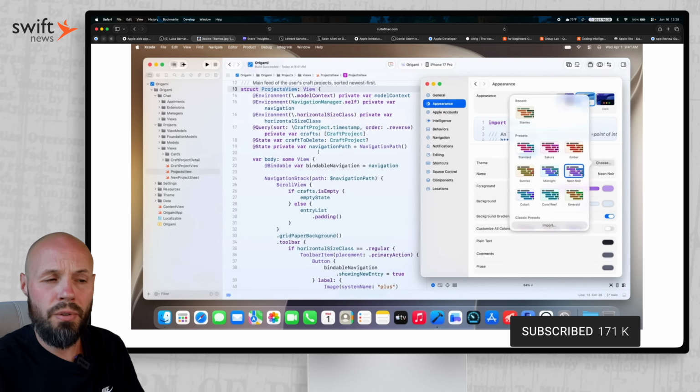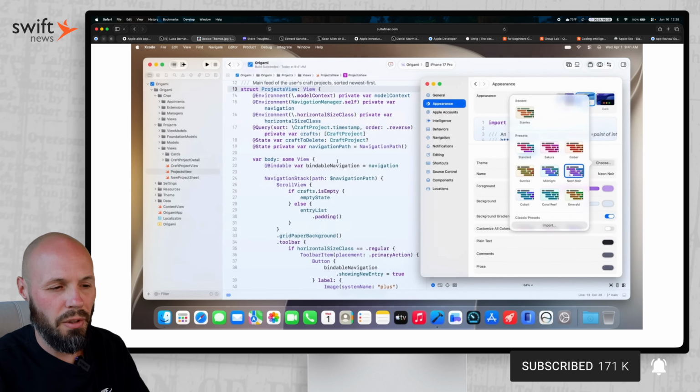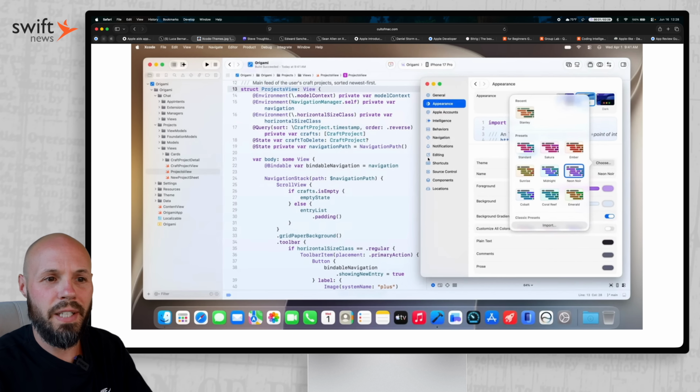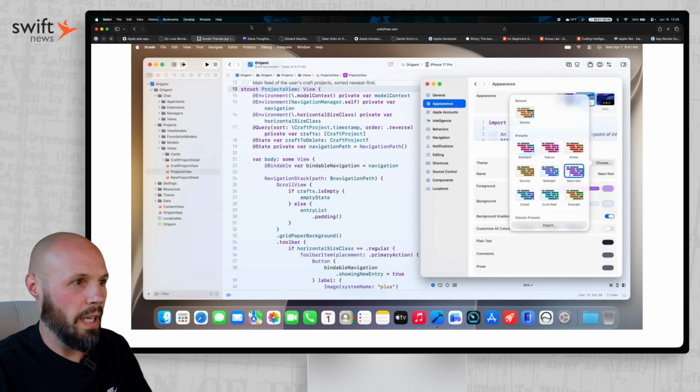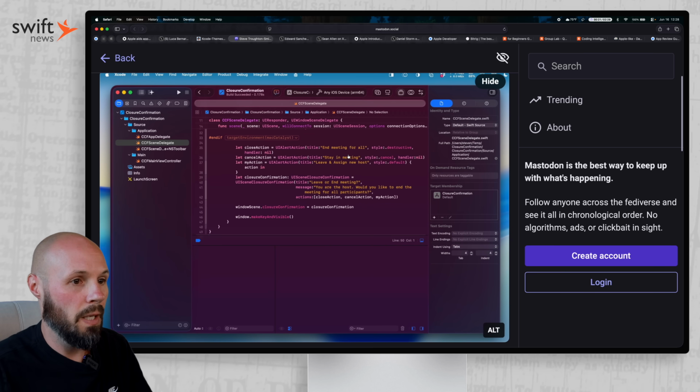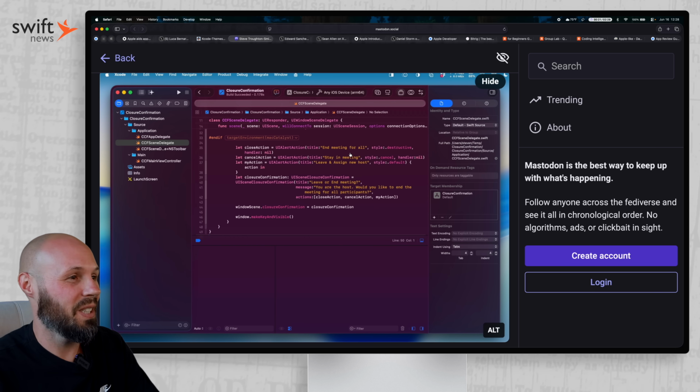Xcode also got new themes. Xcode's always had themes, but they're super powered in a way, and you get a nice new editor, much more customizable. And they're kind of subtle on light mode, and they are, as you can see, not so subtle in dark mode. Not quite sure if I'm sold on this just yet.